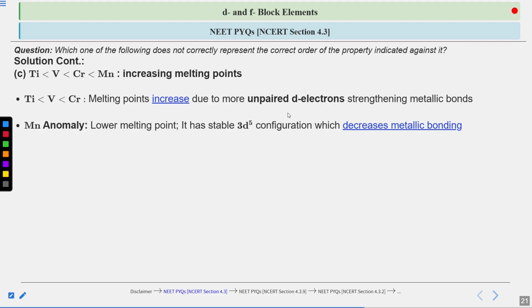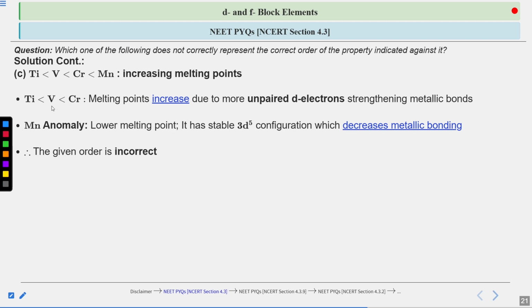And due to the stable configuration, manganese is not going to participate much in metallic bonding. Due to the stable d5 configuration, the metallic bonding decreases for manganese, and due to which the melting point is going to be lower. Decreasing melting point means there will be lower melting point, it can melt easily. So because manganese is showing the anomalous behavior, it is going to have the lowest melting point in the given elements, titanium, vanadium, chromium, and manganese. Because it is showing less stronger metallic bonding, it will show lower melting point.